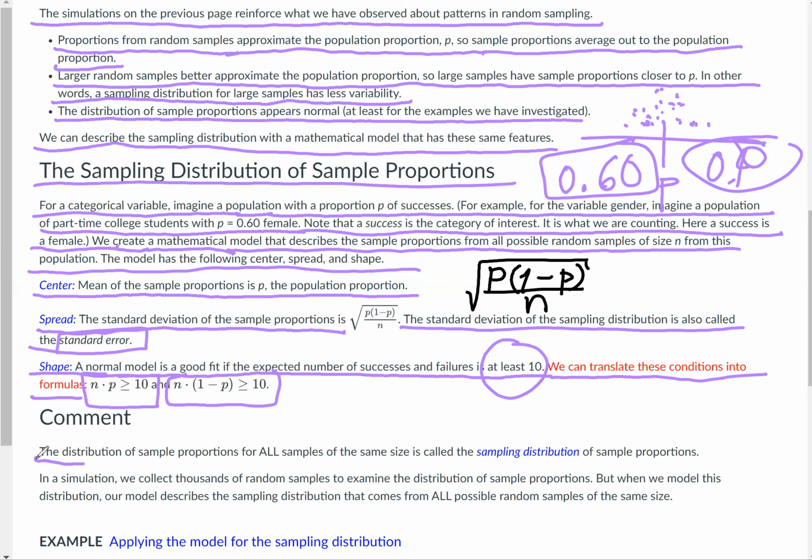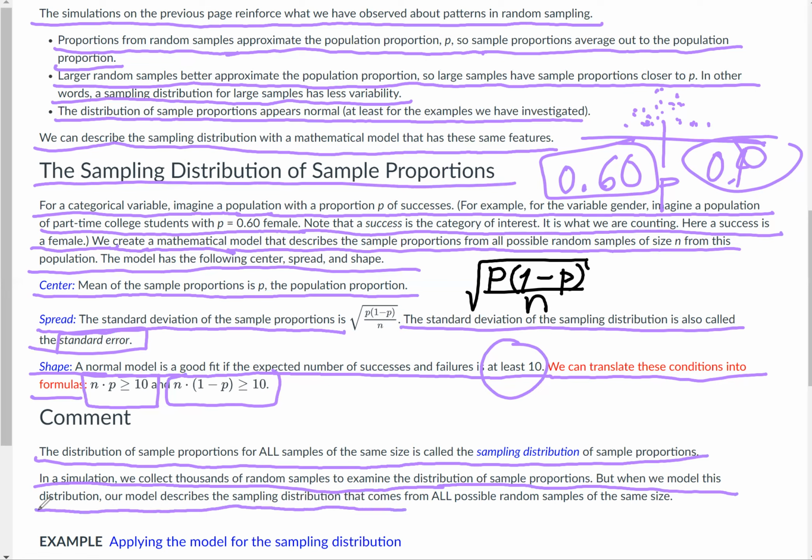Now let's make a comment. The distribution of sample proportions for all samples of the same size is called the sampling distribution of sample proportions. In a simulation, we collect thousands of random samples to examine the distribution of sample proportions. But when we model this distribution, our model describes the sampling distribution that comes from all possible random samples of this size.